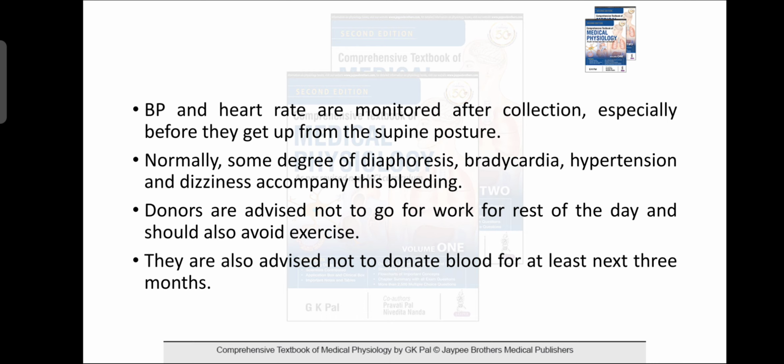During and after collection of blood, blood pressure and heart rate are monitored, especially before the donor gets up from the supine posture. The donor is asked to remain supine for some time. Normally some degree of diaphoresis, bradycardia, hypotension or dizziness accompanies this bleeding.